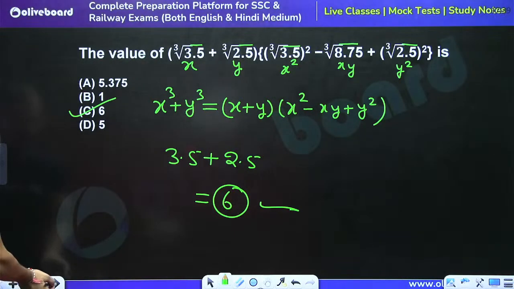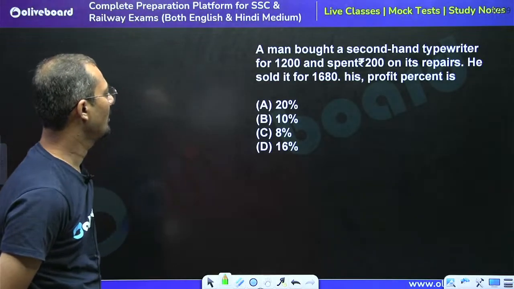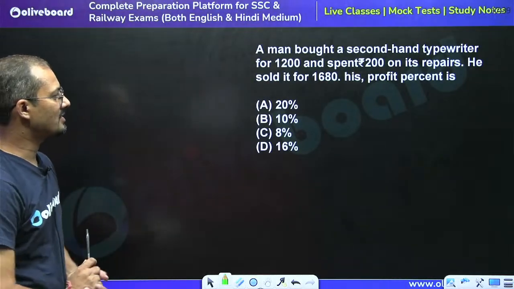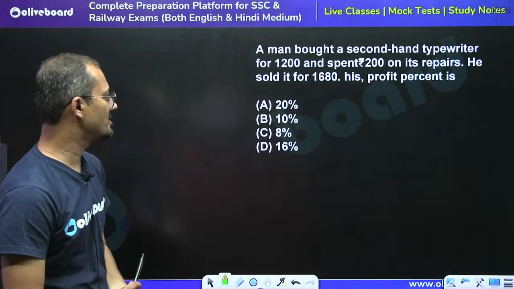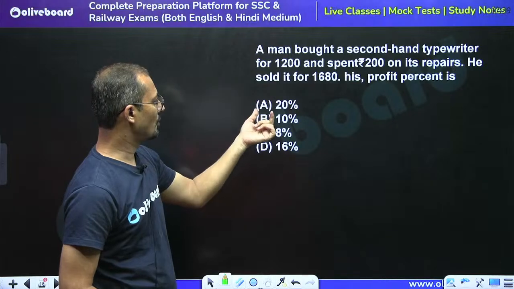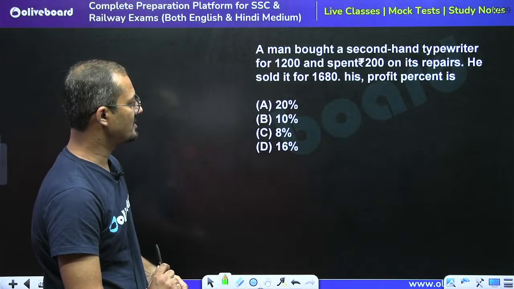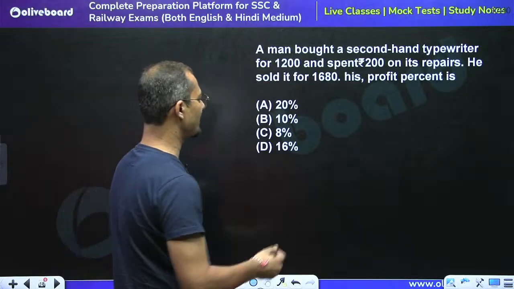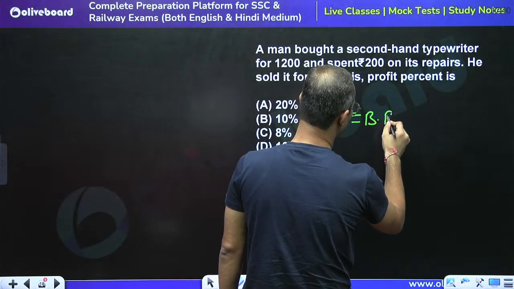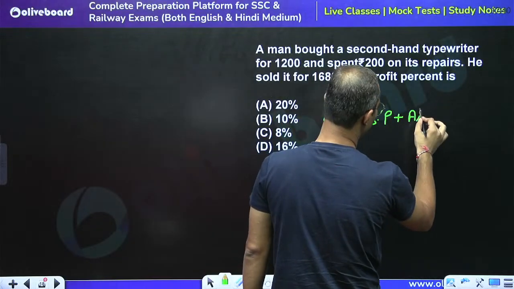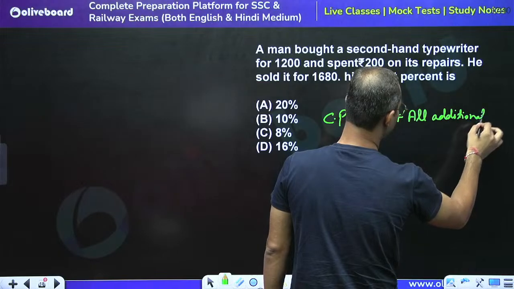Okay, so moving to next. Now tell me what is the answer for this question. A man bought a second-hand typewriter for 1200 and spent 200 on its repair. He sold it for rupees 1680. Find his profit percent. What is the cost price? Cost price is always equal to buying price plus all additional cost.